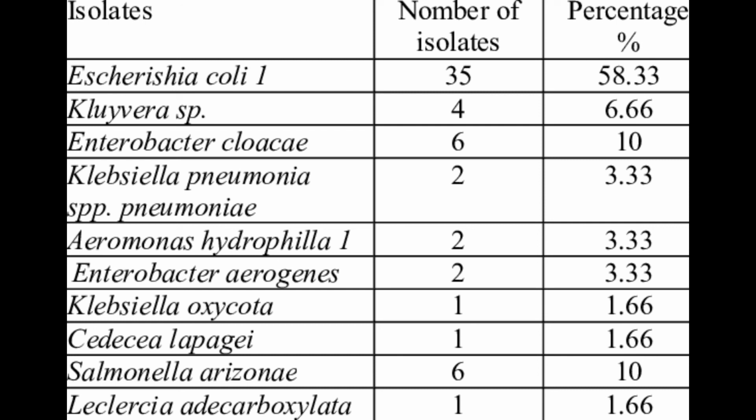So what is the summary of TSI interpretation? Alkaline over acid: the slant is pink and the butt is yellow, glucose is positive, lactose is negative, and sucrose is negative. Peptone is none. In the acid over acid, the slant is yellow and the butt is yellow. Glucose, lactose, and sucrose are positive. Take note, peptone is none.